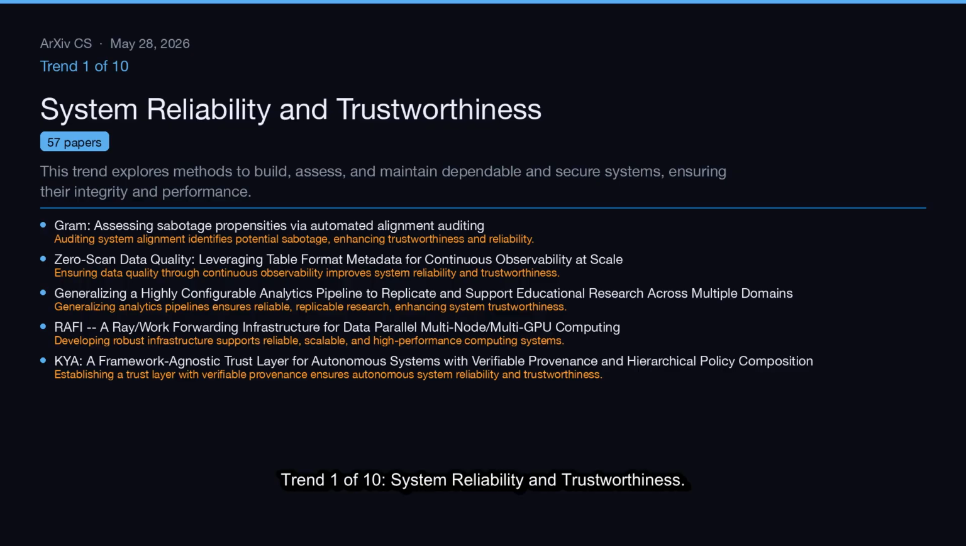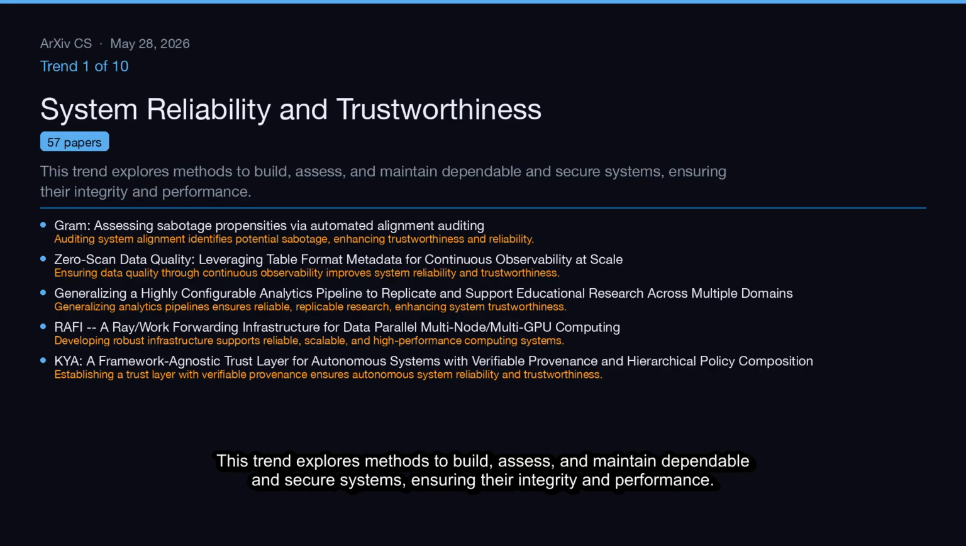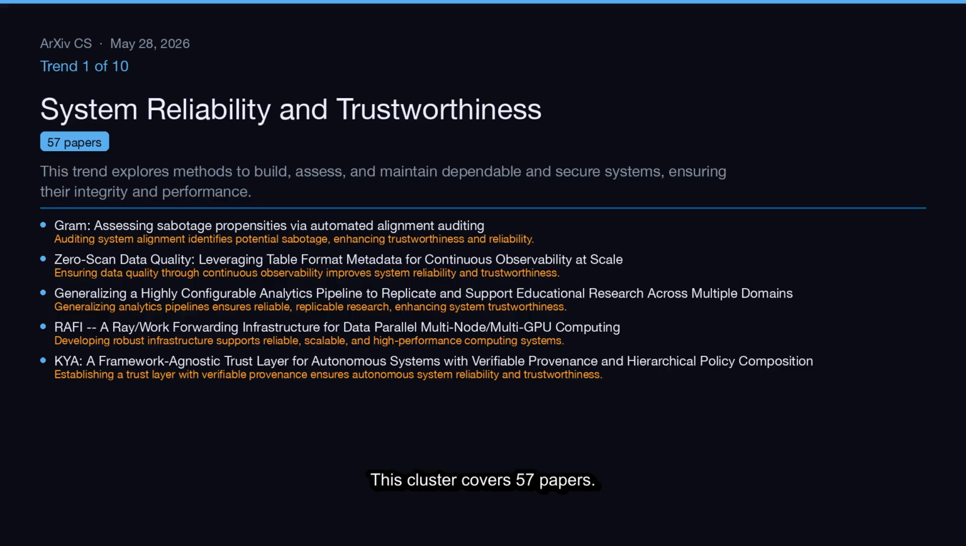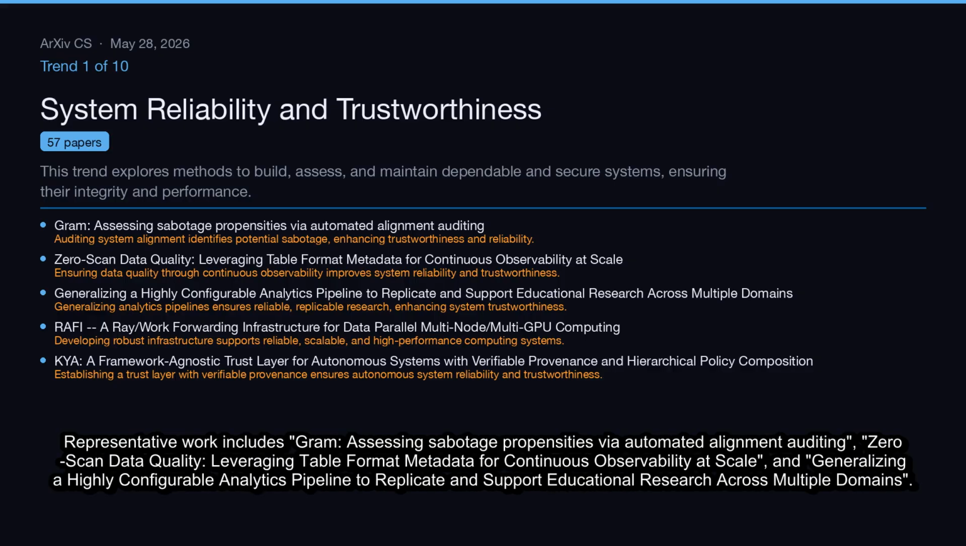Trend 1 of 10, System Reliability and Trustworthiness. This trend explores methods to build, assess, and maintain dependable and secure systems, ensuring their integrity and performance. This cluster covers 57 papers. Representative work includes GRAM, assessing sabotage propensities via automated alignment auditing, zero-skin data quality, leveraging table format metadata for continuous observability at scale, and generalizing a highly configurable analytics pipeline to replicate and support educational research across multiple domains.